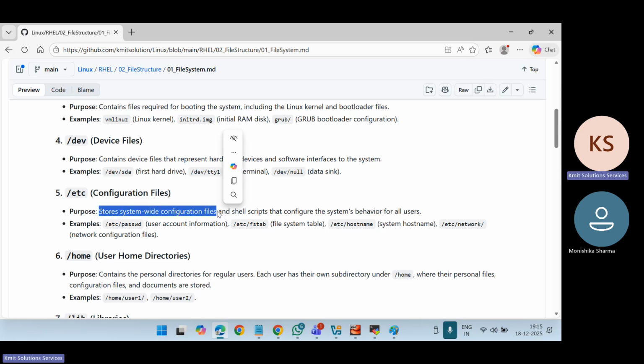For example, I have a user Raman and Monishika. When Monishika connects to this particular system remotely, that username information is available under this directory, etc, in the passwd file. There is also group information, and a file system table, which is fstab, and the hostname.